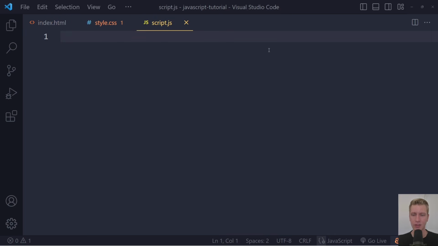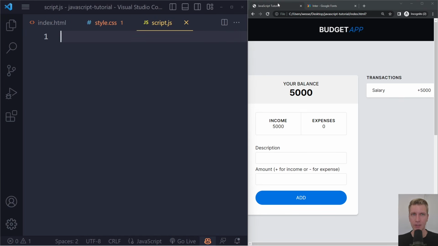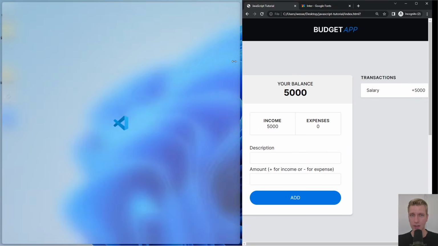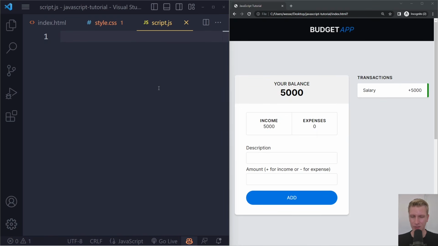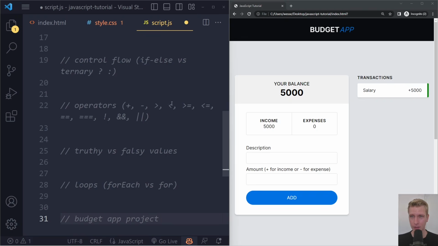So now we can actually write some JavaScript and we can actually try making this app work. All right, now I think there are about 10 concepts in JavaScript that are really important to understand. And once you know them, I would consider you a JavaScript developer. So I'm going to copy those concepts and I'm going to paste them right here so we can go through them one by one.